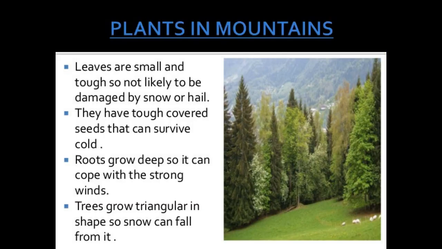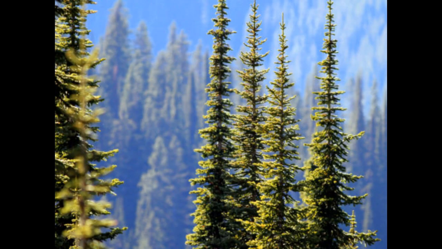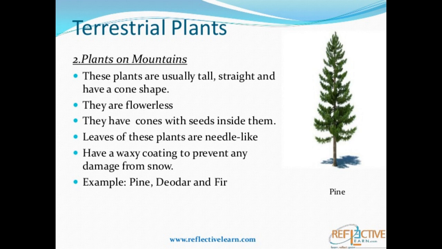They have needle like leaves which help them to slide off the snow easily. The stems store water and are covered with a thick waxy layer to prevent the loss of water. Trees in the mountains are tall so that they can expose themselves to the sunlight for the process of photosynthesis.